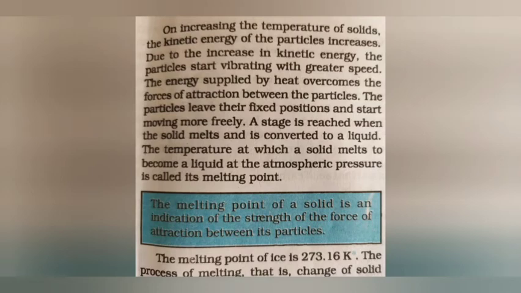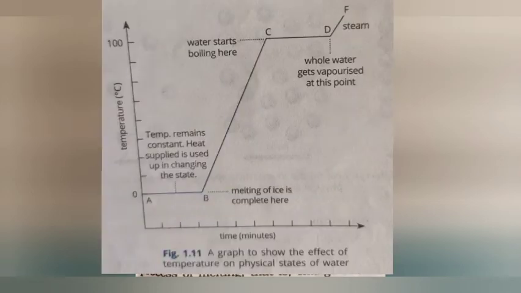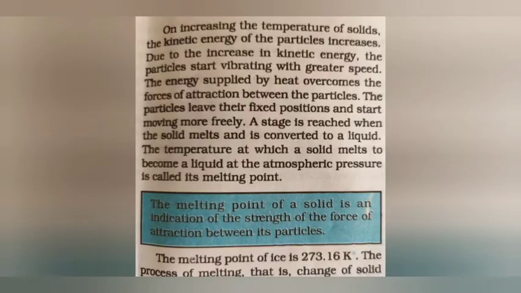As on your screen, you can see that this graph shows the effect of temperature on the physical state of water. We know that when temperature increases, kinetic energy of the particles also increases. Due to this, the particles of matter start moving away from each other, and a stage is reached when matter changes its state. As you have seen in the activity, ice changes into water when heat is supplied.